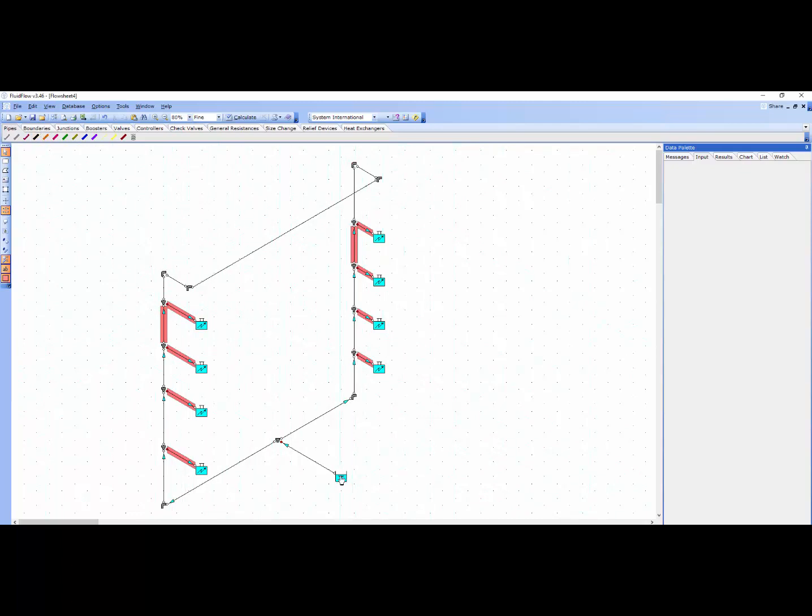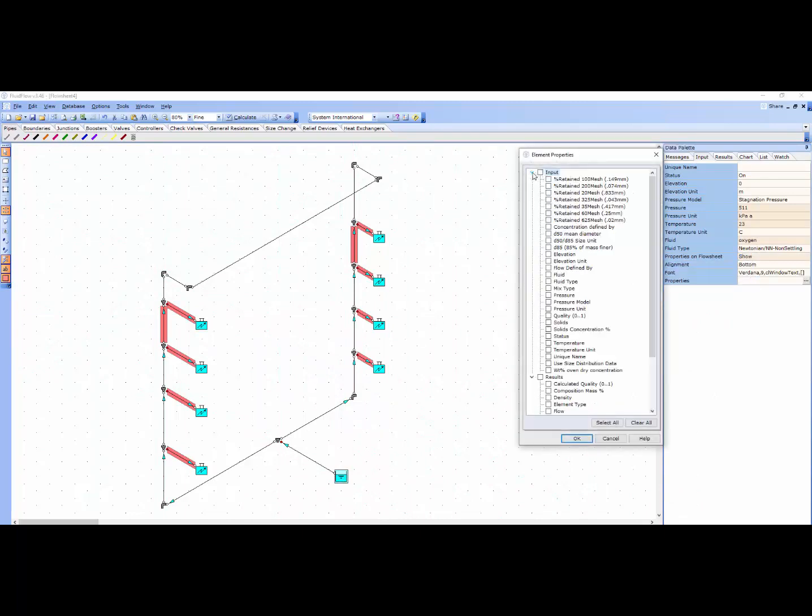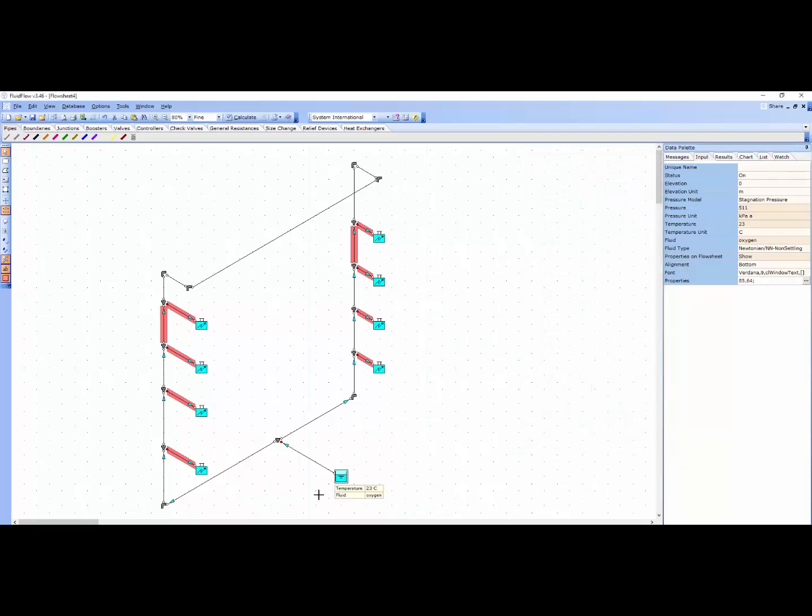So that's just a very brief overview on modeling a very simple test case oxygen piping system. And again, you can see I can show some result or input information on the flow sheet as well. That's just enough to get you started.